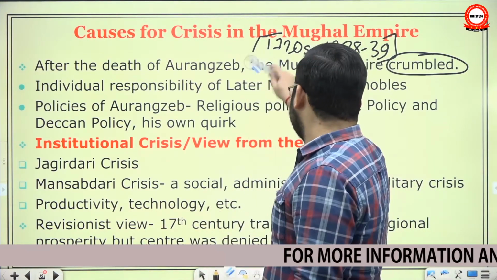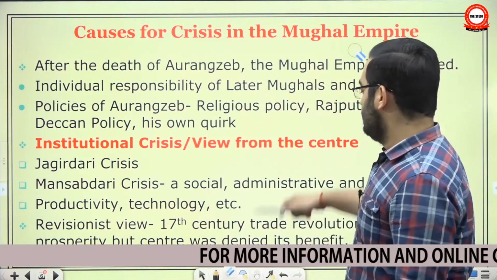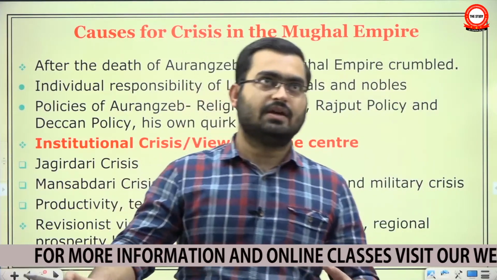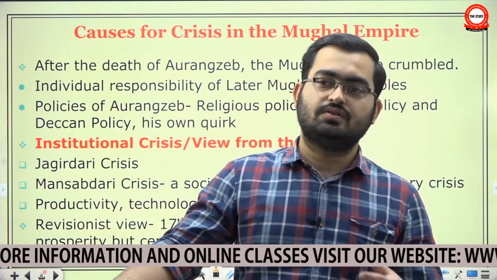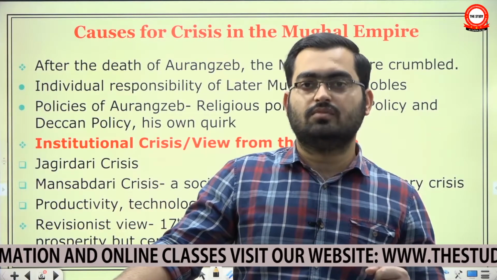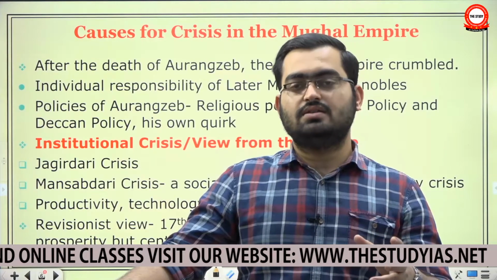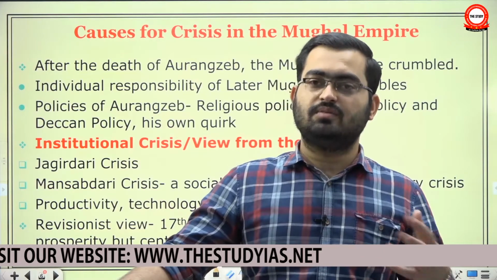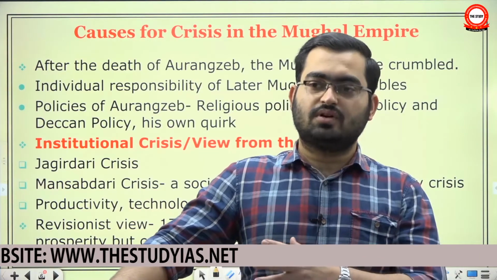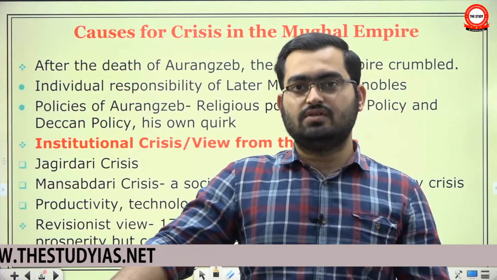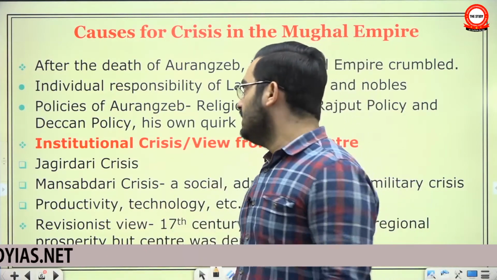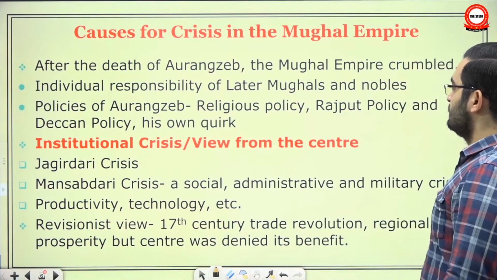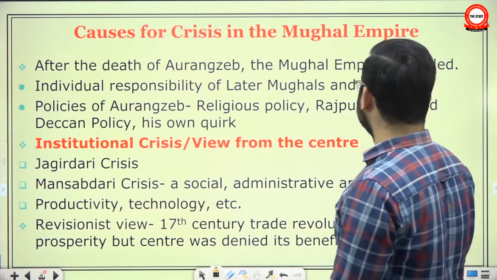before that, let's discuss this. What happened when the modern study of the decline of the Mughal Empire began? There were certain questions regarding who is to blame for the decline. Just as people try to study the decline of the Mauryan Empire, just as people try to study the decline of the Harappan Empire, the Mughal Empire was such an important empire that studying its decline was a natural curiosity. So earlier, people focused on the individual responsibilities of later Mughal rulers and nobles.